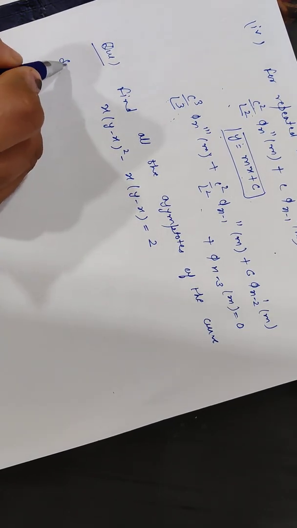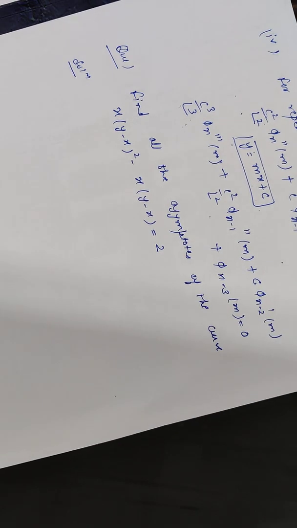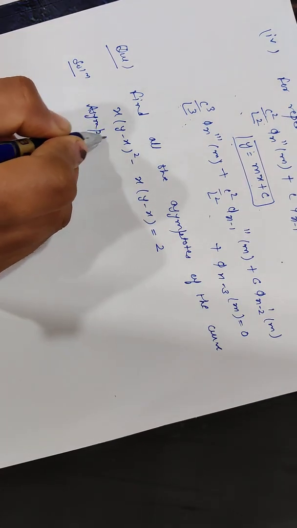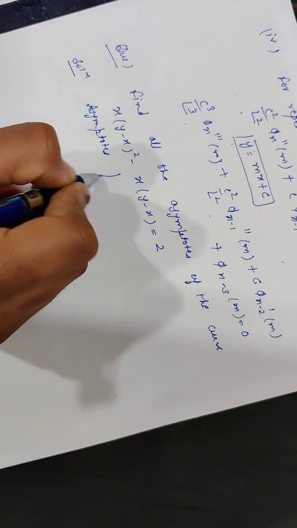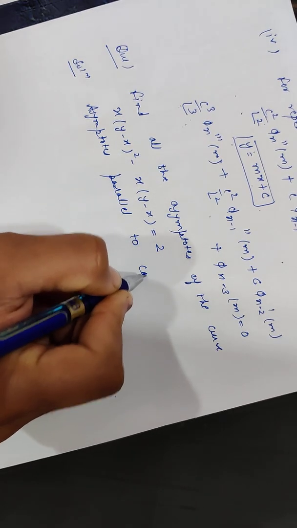This is the equation of the curve. First we will find if there is any horizontal or vertical asymptote, that is, asymptotes parallel to the coordinate axes.